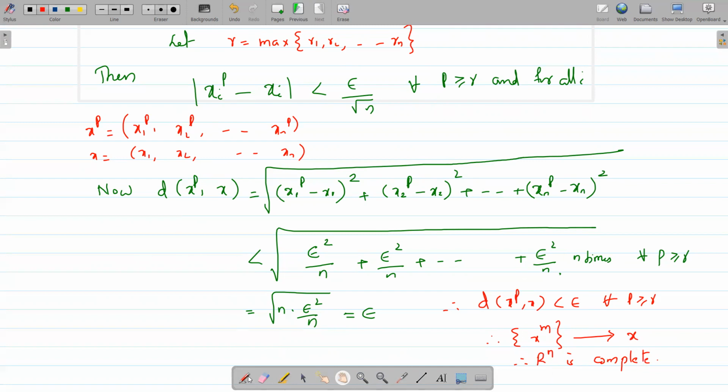And by similar reasoning, we can show that Cn is complete. And we proved the completeness of Rn and Cn.